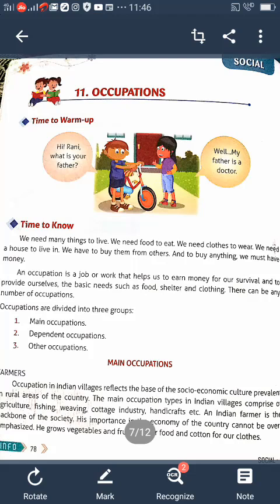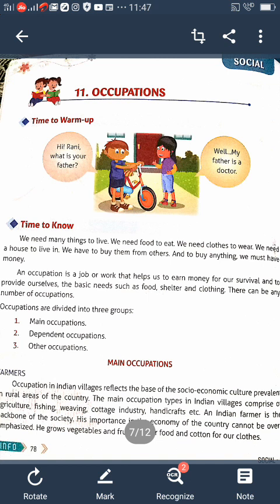Understood? So we need many things to live. We need food to eat, clothes to wear, and a house to live in. We have to buy them from others, and to buy anything we must have money. So money is very important to fulfill our needs. Without money we cannot buy anything. You cannot eat anything, nor wear clothes. Money is very important for everything.